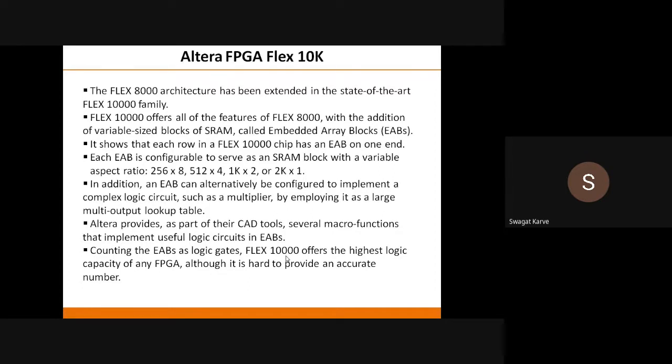Because of FPGA and CPLD, today we can easily implement many complex digital circuits and easily use them. And it is the credit of the FPGA and CPLD. That means nothing but VLSI technology, in another way you can see. Okay, so again, what you can talk about this Altera Flex 10K.